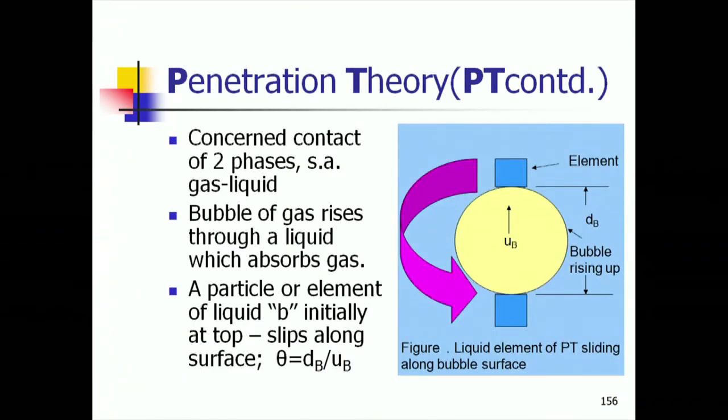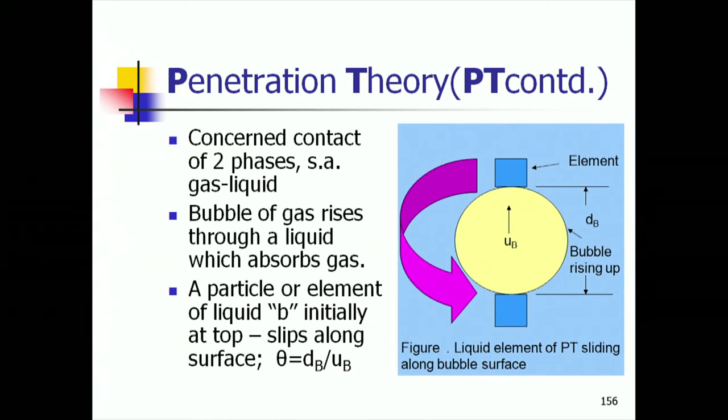Imagine you take a liquid element close to the surface or interface with gas, and according to Higbie's unsteady state model, this element slides at maximum velocity keeping in contact with the gas, and the time is short, and he says all elements have to do this. They have to come to the top, they have to slide to the bottom, and there is no shortcut, there is no overstaying. Every element will spend a short time, but a constant time, which simplifies life mathematically, because it allows you the unsteady state picture.